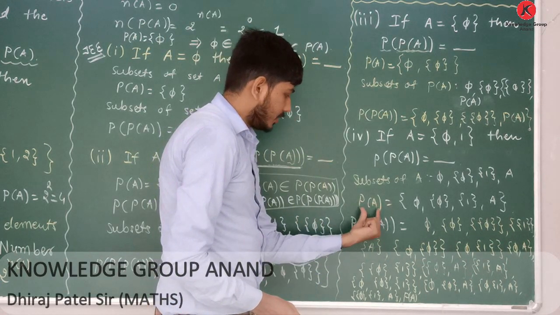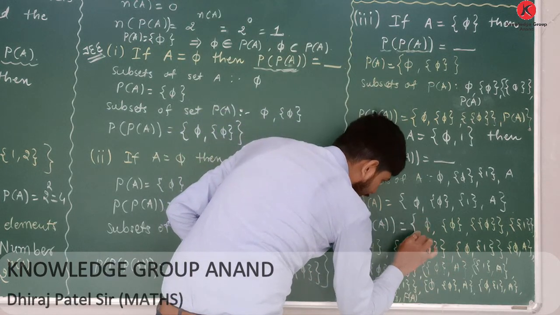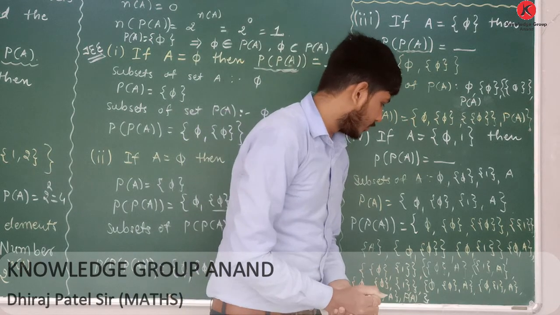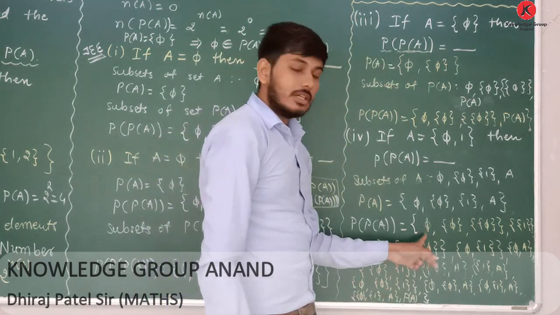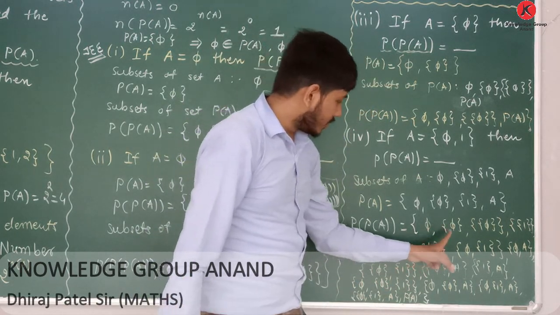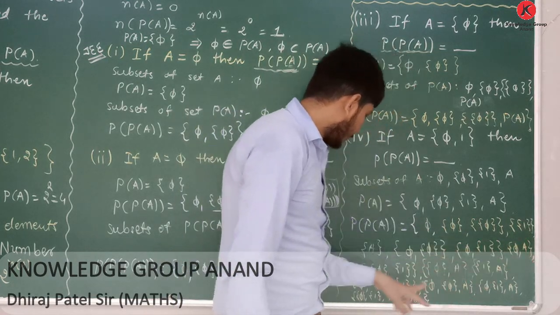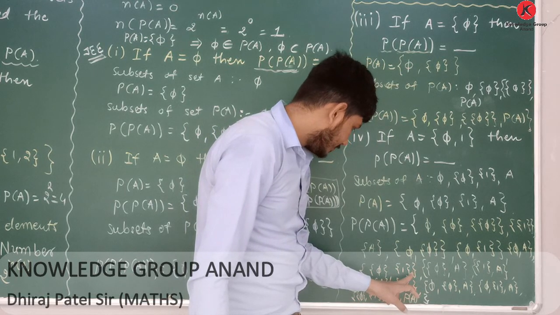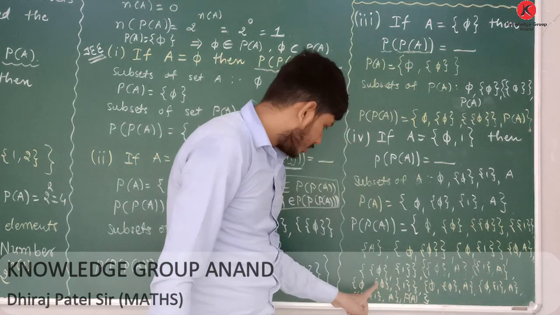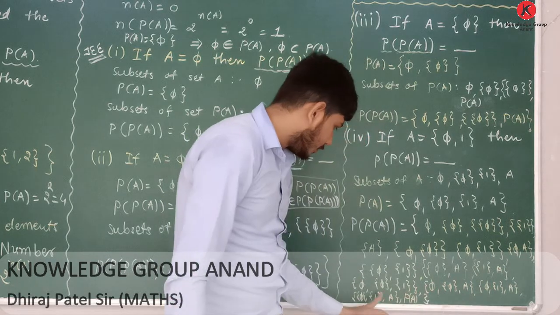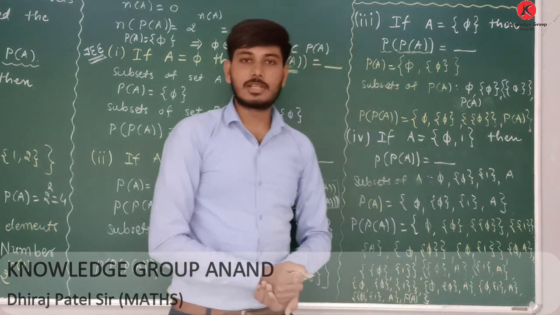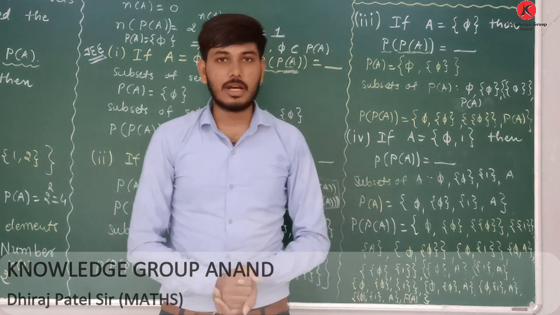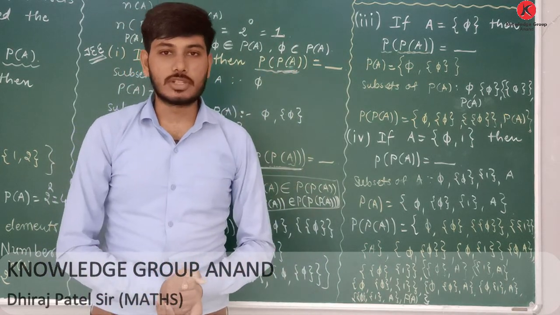All these subsets of P(A) are listed out. Now put them in curly bracket. This is your power set of P(A), ready. Now see here, total 16 subsets are there: 1, 2, 3, 4, 5, 6, 7, 8, 9, 10, 11, 12, 13, 14, 15 and 16. Total 16 subsets are there. It is clear for you. Okay, now we are going for the next question.